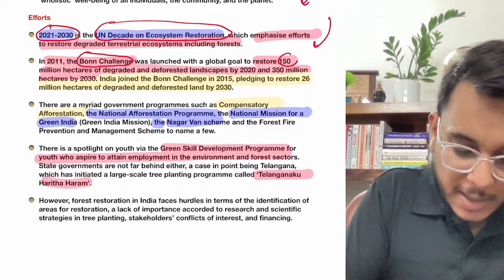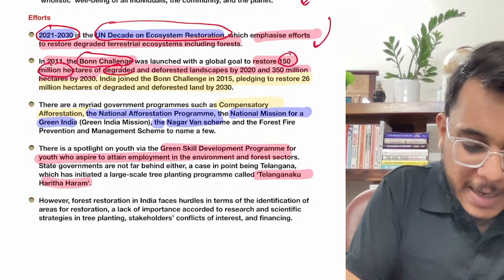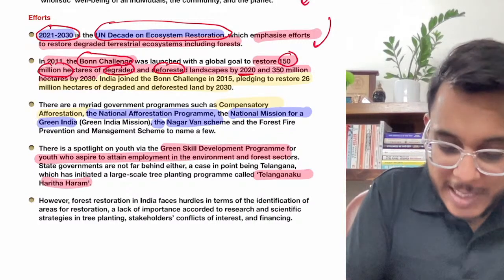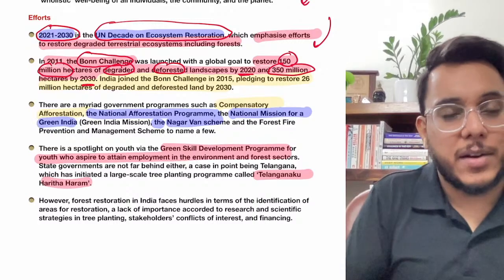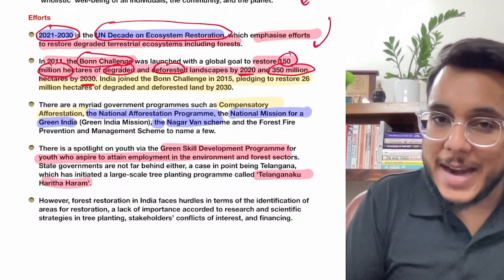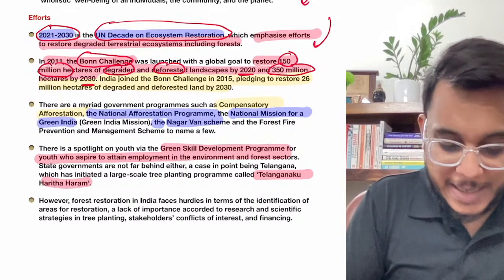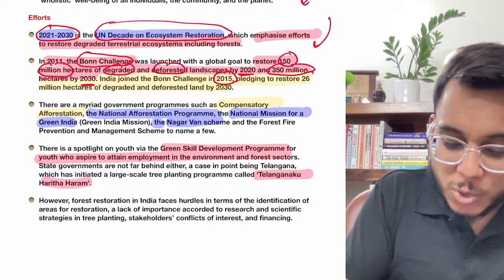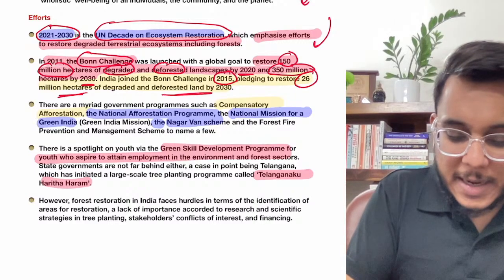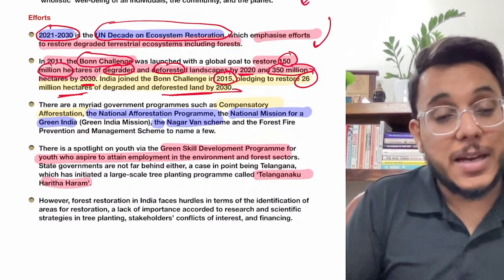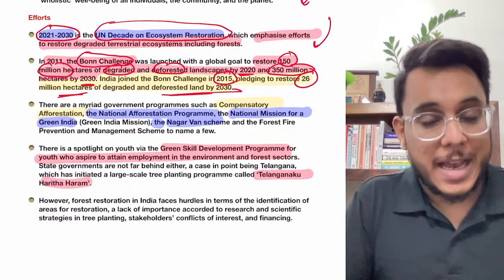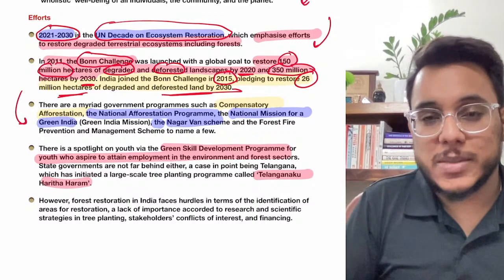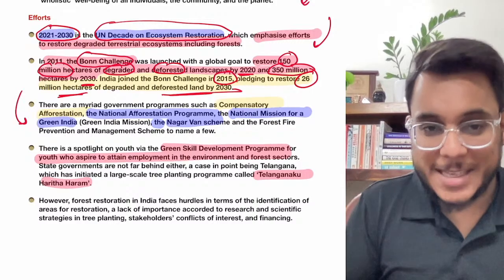According to it, 150 million hectares of degraded and deforested landscape is to be restored by 2020, and then 350 million hectares of land is to be restored by 2030. Now, India had taken the Bonn Challenge, and what is India's target? India took the challenge in 2015, and India pledged that we will restore 26 million hectares of degraded and deforested land by 2030. But in this particular direction, guys, we actually see that the area of primary forest has decreased. Secondly, guys, India is running many schemes and many initiatives for the restoration of forest.